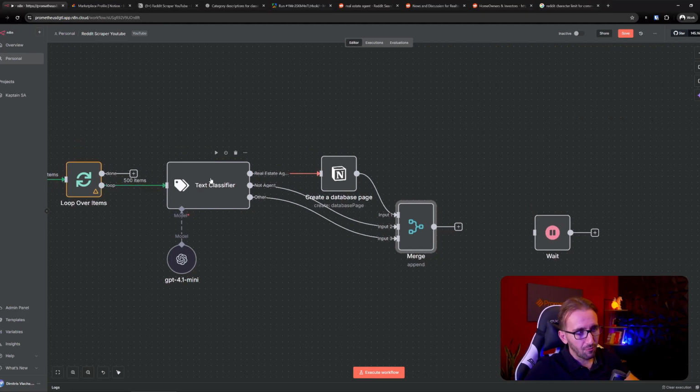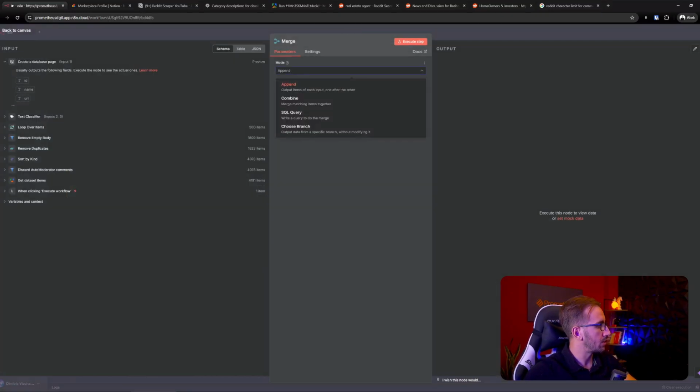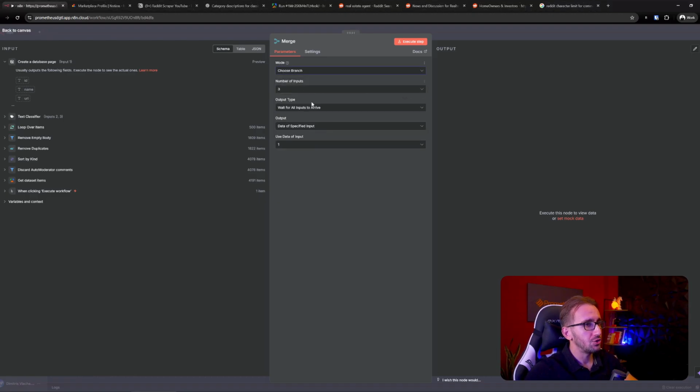But again, if we run it right now, we're gonna end up with 100 results here. And that's because we just clicked append, and we don't need to click append. Instead, we need to click choose branch, and for output, we need to output a single empty item. For output time, the only option is wait for all inputs to arrive, and for output, a single empty item.